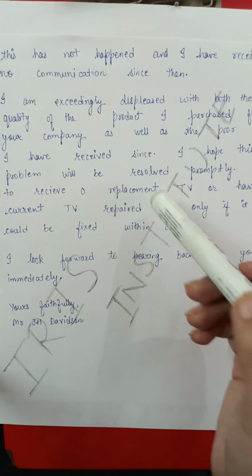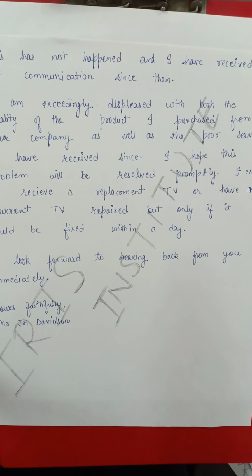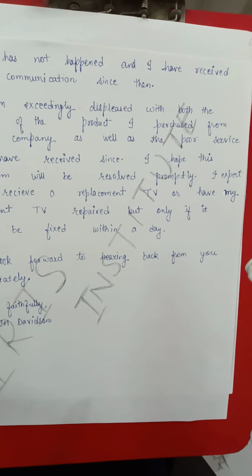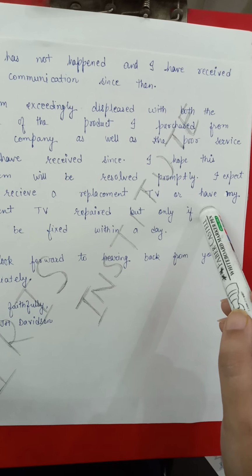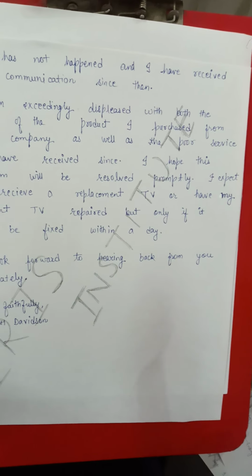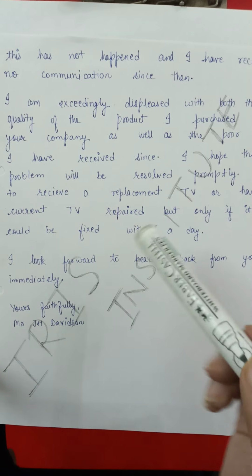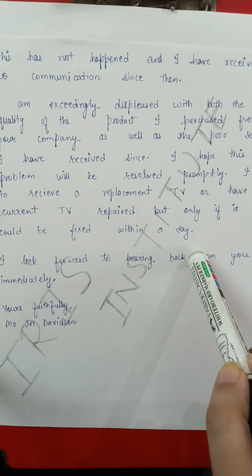Now what I have said is that I want this problem to be resolved immediately. Promptly means immediately. Exceedingly means much displeased, much unhappy. After that I have written that I expect to receive a replacement TV. Either you replace my TV or you repair my current TV, but within a day.